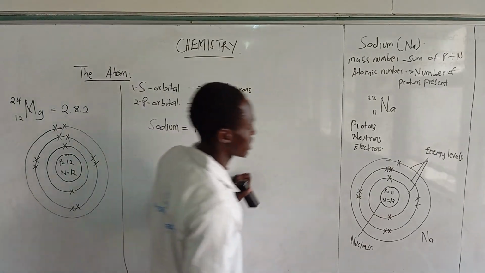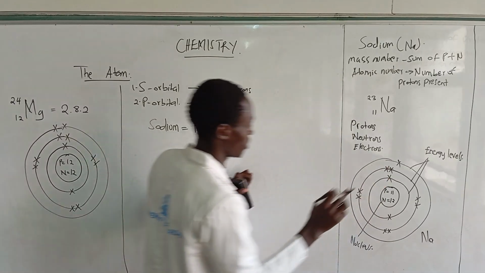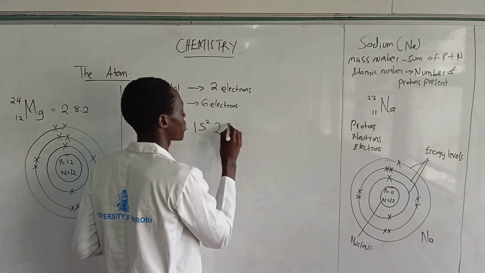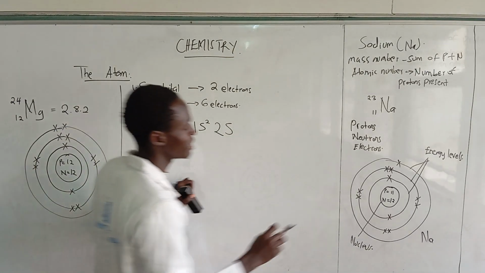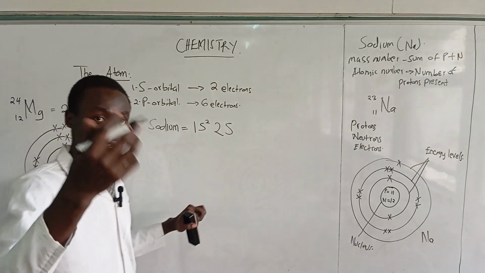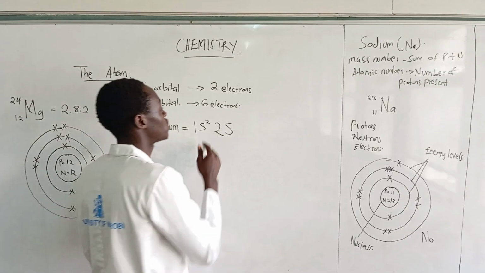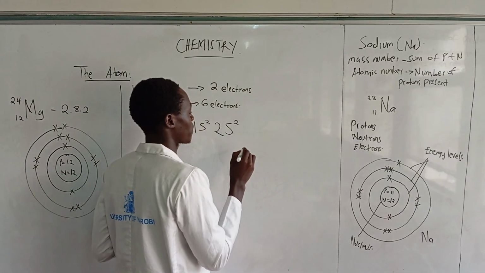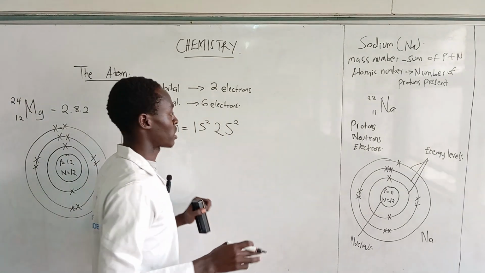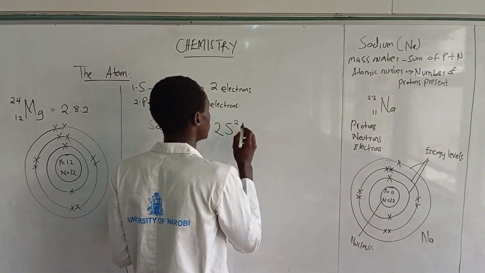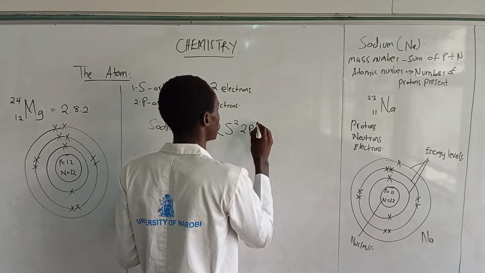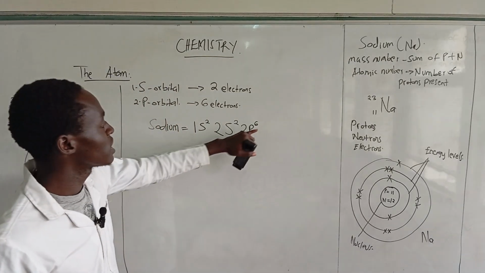Let's go to the second one. That's the first energy level. Now the second energy level: 2s. Remember that the second energy level has a total of 8 electrons. The first 2 electrons will be in the s orbital, so it will be 2s2. At the same time we have the p orbital, so the remaining electrons will be on the p orbital: 2s2, 2p6, with a total of 6 electrons.